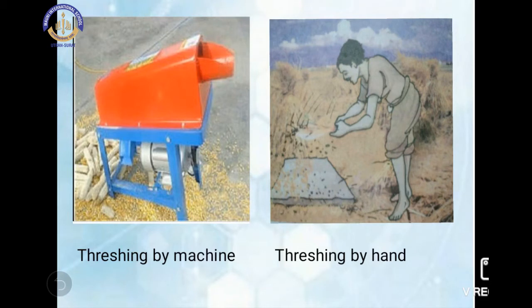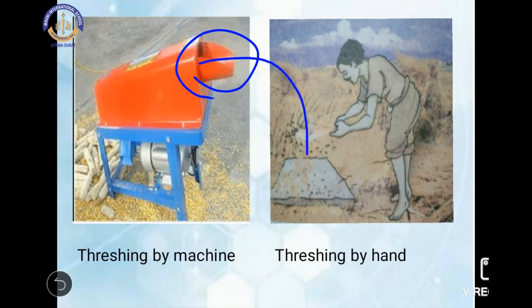So in a few hours, we can separate the grain from the stalk. What happens in the machine? From this end, the husk part or the chaff part of the stalk comes out, and that falls on the floor at a distance. And from this end of the machine, the grains come out.